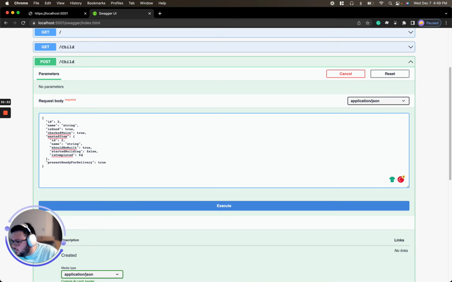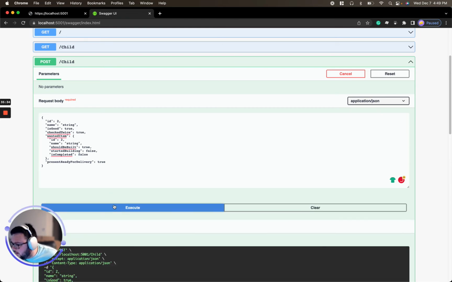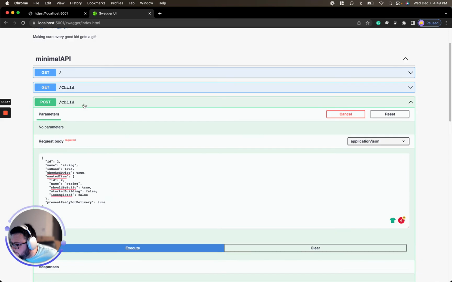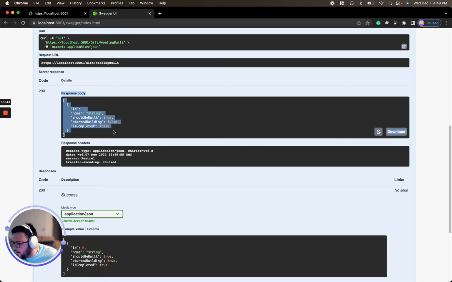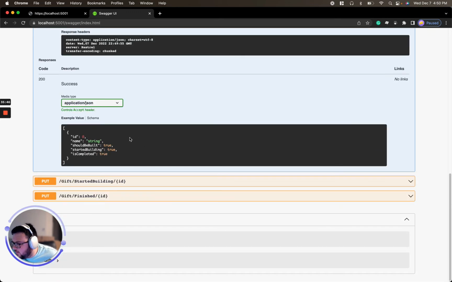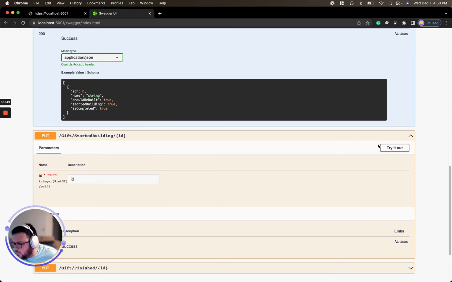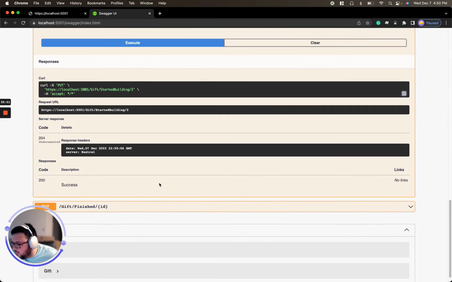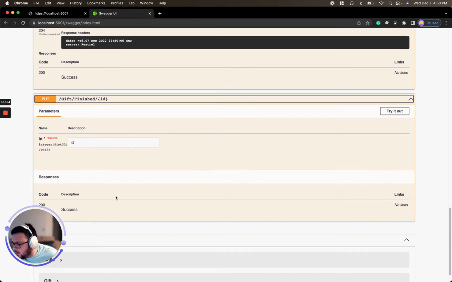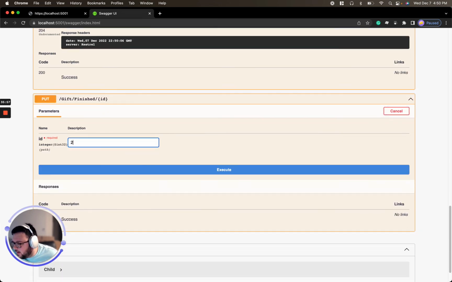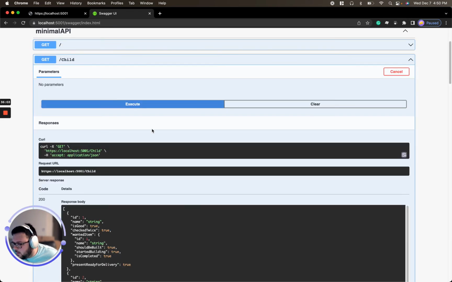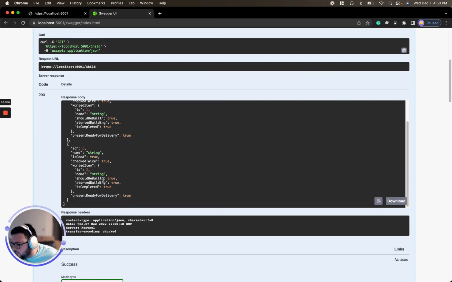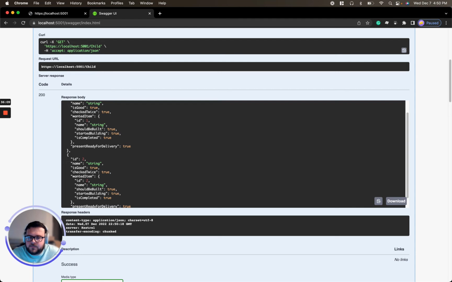So we'll go ahead and do this. Make sure we go in here, create this. Should give us a 201. Now if we go through and say needing to be built, we'll see, hey, we got one thing back. It's item 2. It needs to be built. So we can go in here, update item 2 to mark it as needing built. 204, it was updated. And then we'll say item 2 is finished. And then if we get back all of the children again, we'll see it was marked as finished. So at a very high level, now we have a simple API.